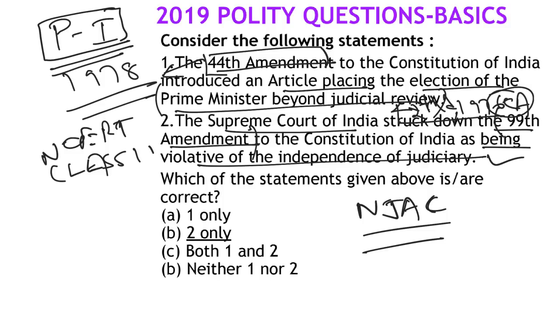So Indira Gandhi wanted to put a provision that election of Prime Minister was beyond judicial review. That was the context. Even if you don't know any fact, you can easily eliminate this, because most of what was done in the 42nd was undone by the 44th Amendment by the Morarji Desai government.